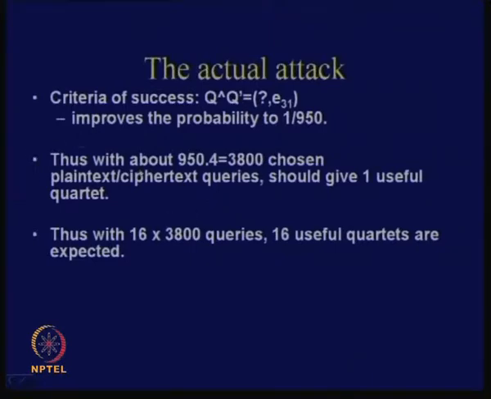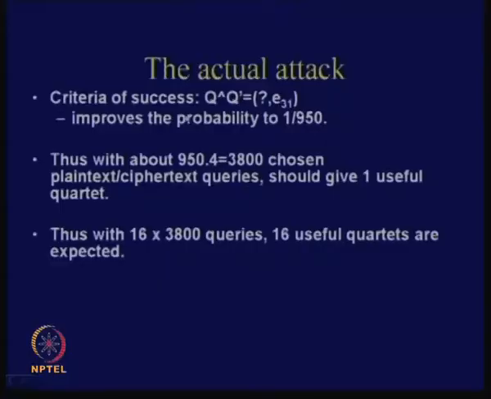This follows from the fact that if there is an experiment whose probability is p, then we can prove that if you repeat that experiment 1 by p number of times, you obtain a success. The expected number of trials to get one success is 1 by p.